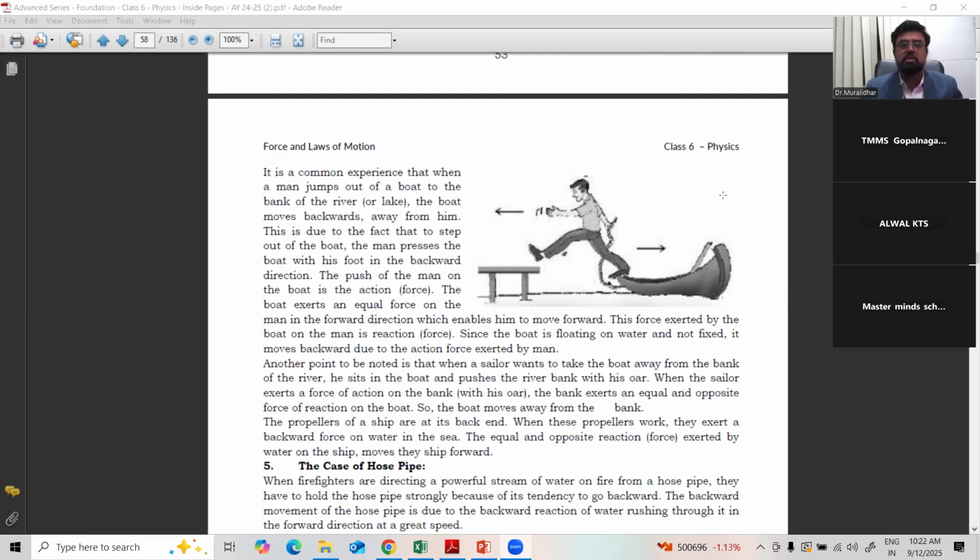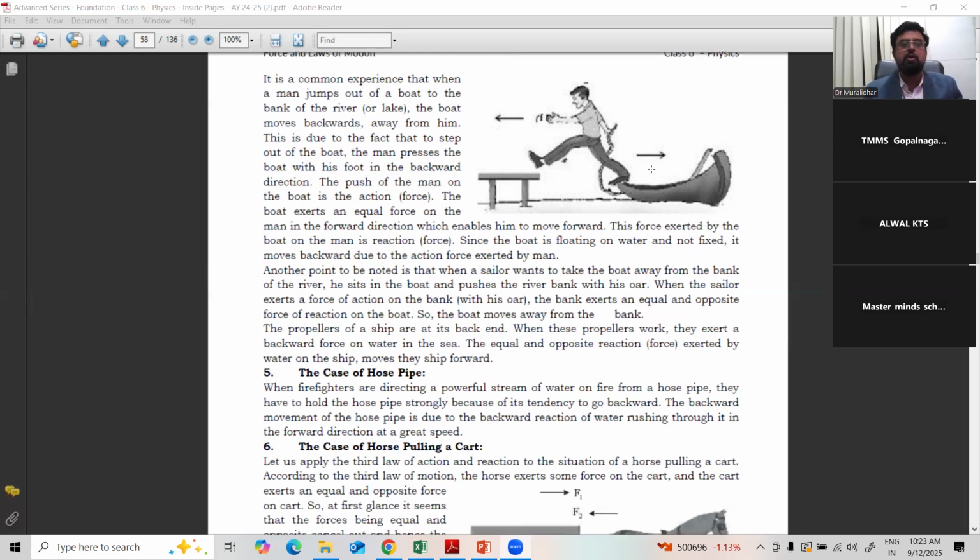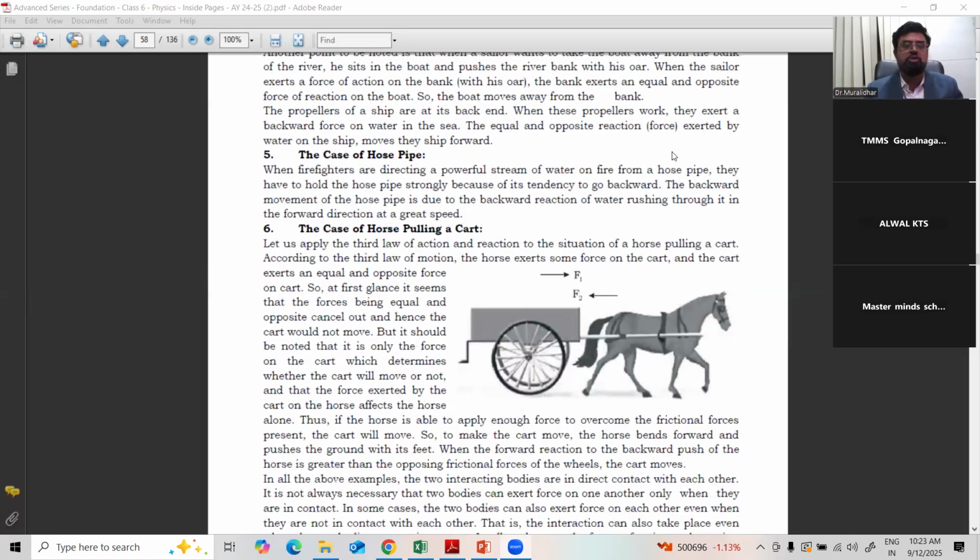This interesting diagram shows a person who, when the boat reaches the bank, jumps toward the shore. When he jumps toward the shore, the boat moves back. You can check this. He gives action in the forward direction, and the boat moves in the backward direction. That is also because of Newton's third law of motion.